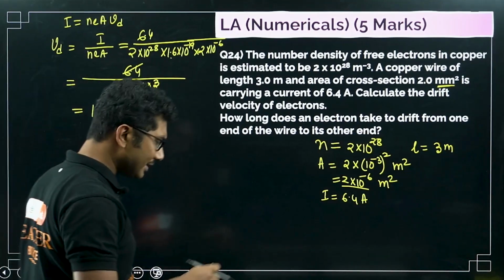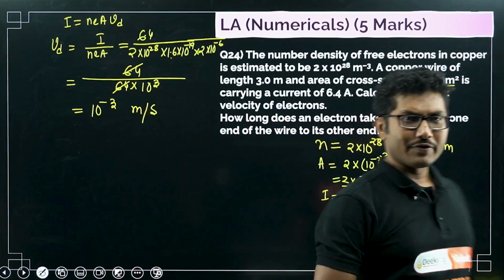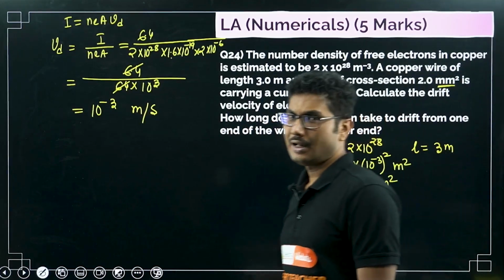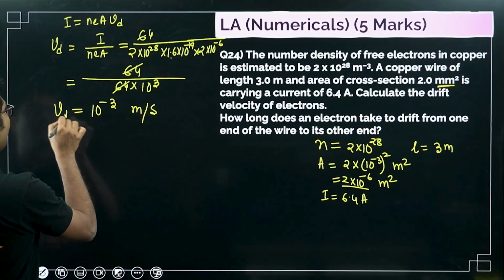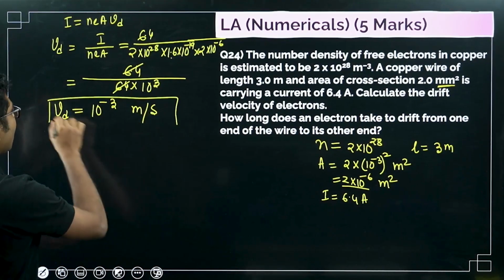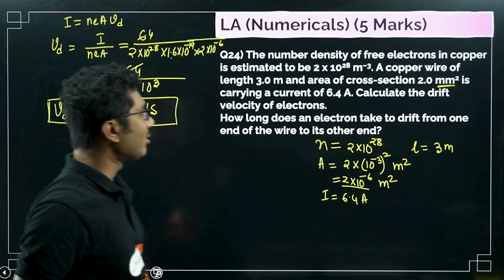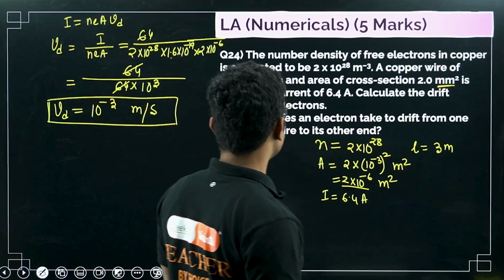Unit of velocity is meter per second, so drift velocity will also be meter per second. You can see that the drift velocity value is very small, as expected. Drift velocity is obviously very small. Okay, so drift velocity of electron is calculated.